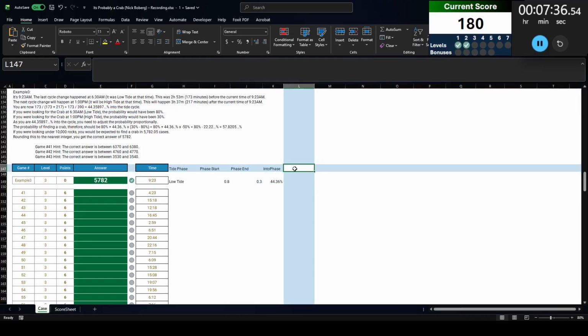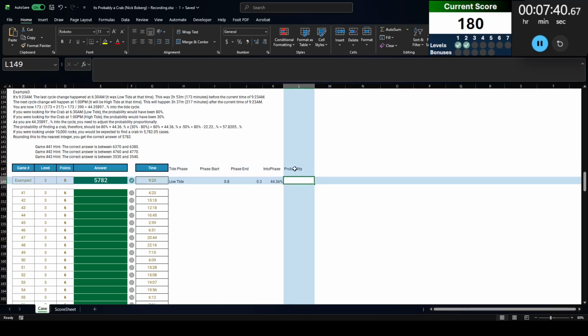All right, and then now we're going to get the probability. So the probability is we are going to start at our phase start plus 43% times the difference from the end of the phase to the start of the phase. That's going to give us a negative number, which is correct because we're going to decrease the probability as we are going on.